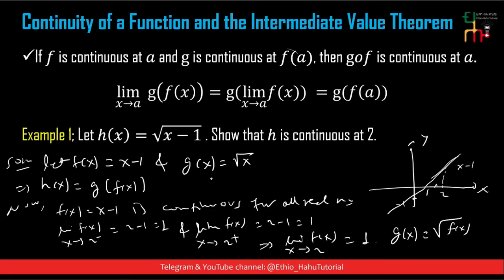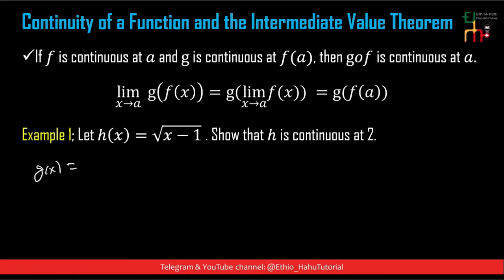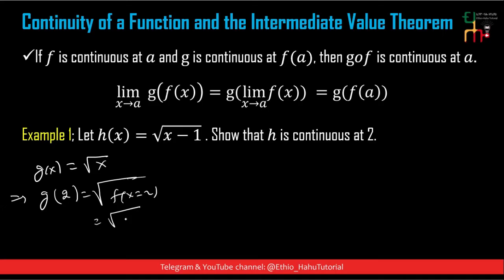x should be greater than 0, a positive number, f of x is greater than 0. So let's see what g of x is. g of x is equal to the square root of x. That means g of 2 is the square root of f of x at 2, which is equal to the square root of f of 2, which equals the square root of 1, because the limit is 1.